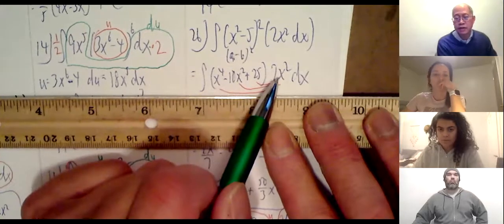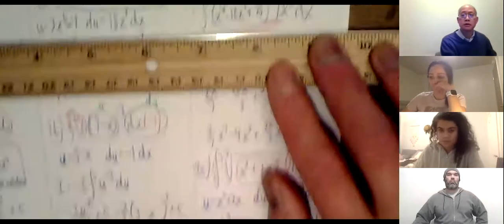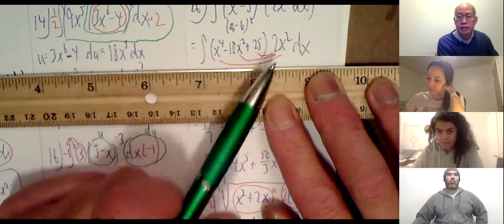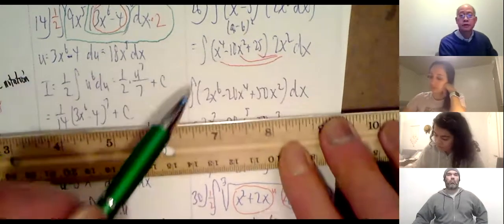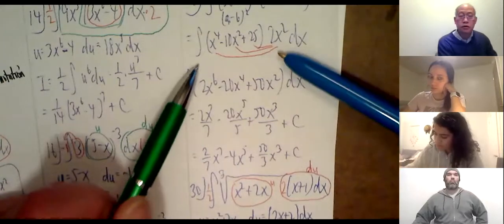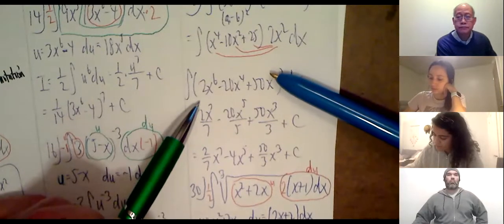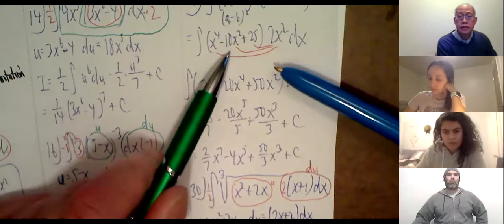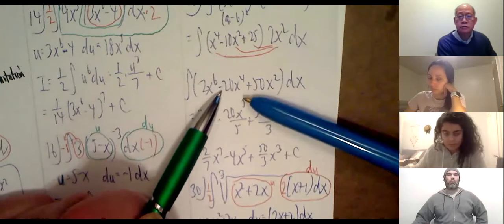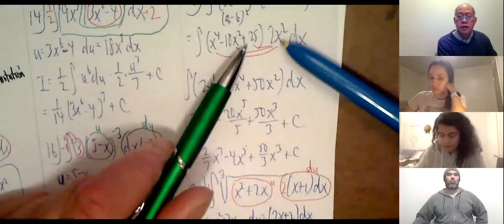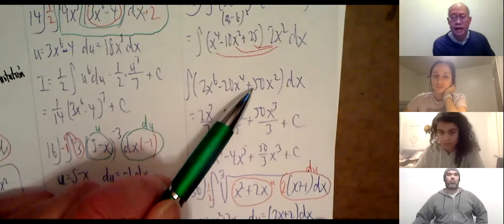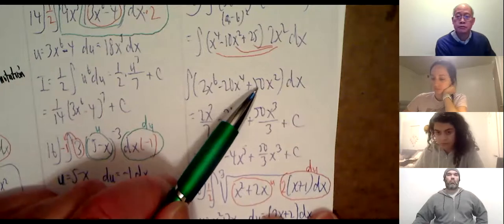And now I multiply by 2x squared, and there we go. So I distribute 2x squared times that, times that, times that. That's what I'm indicating by the red stuff. Okay, so 2x squared times x to the 4th is 2x to the 6th. Then 2x squared times that, negative 20x to the 4th. And then 25 times 2x squared, 50x squared. Okay, so I finally got something that I can do, this polynomial here.